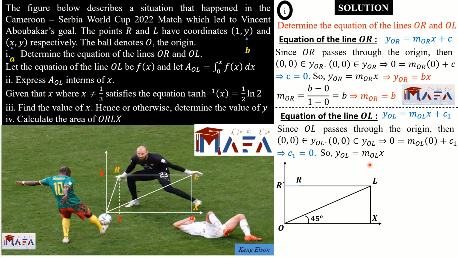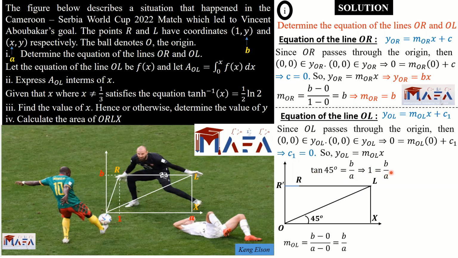Now that's going to help us to determine m, because basically the definition of the gradient of a line, that's the angular coefficient of a line, is simply the tangent of the angle that the line makes to the positive real axis. That's its definition. Alright, so normally we can get m_OL by the definition change in y over change in x, right? Change in y is b minus 0 and change in x is a minus 0, so we get b on a. But the tangent of this angle here is still the gradient, and the tangent is b on a, because it's a right angle triangle here, as you can clearly see, whose opposite to 45 is b and adjacent is a. So the tangent of 45 is b on a, and we know the tangent of 45 is 1.